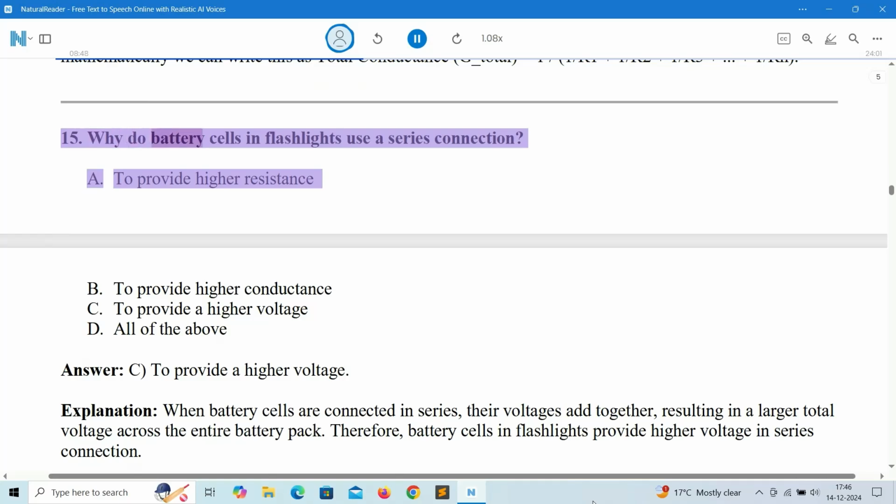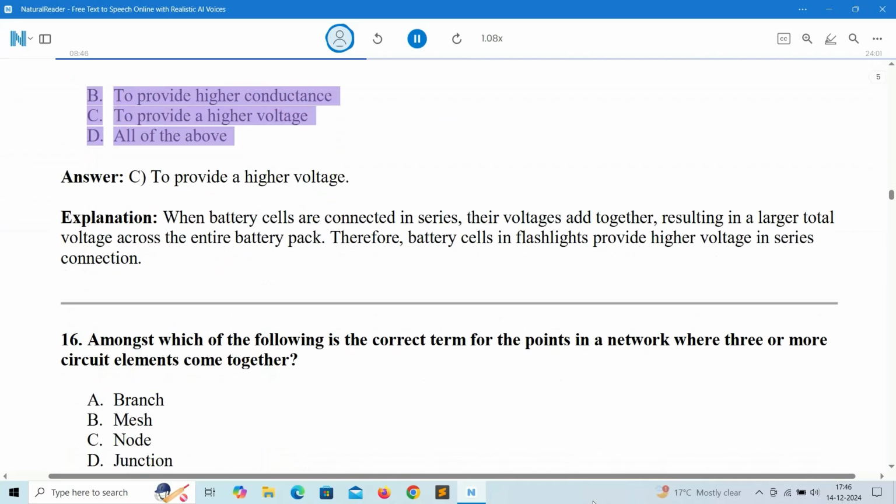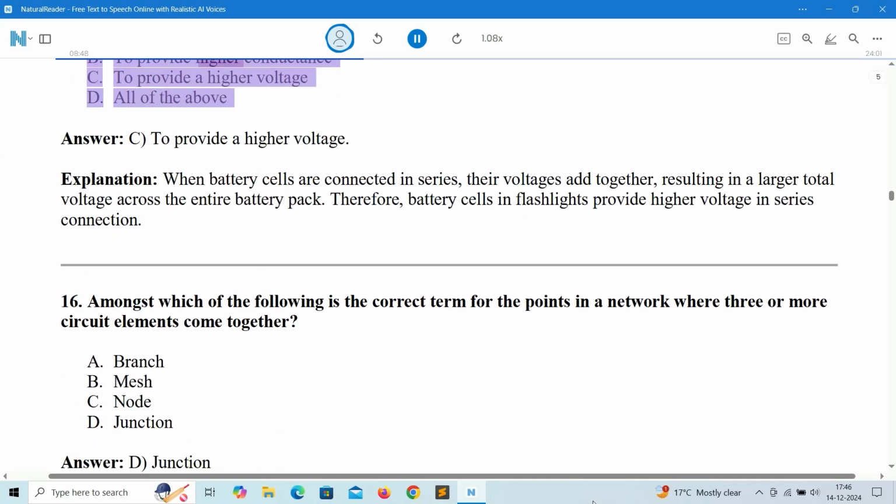15. Why do battery cells in flashlights use a series connection? A. To provide higher resistance. B. To provide higher conductance. C. To provide a higher voltage. D. All of the above.